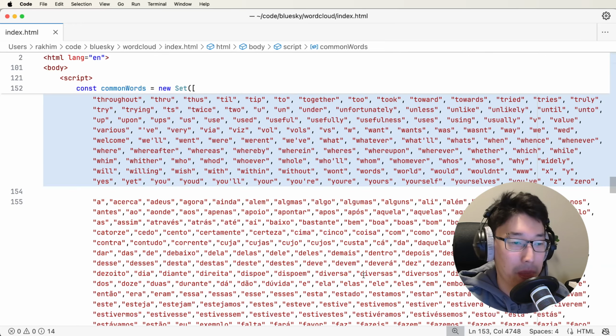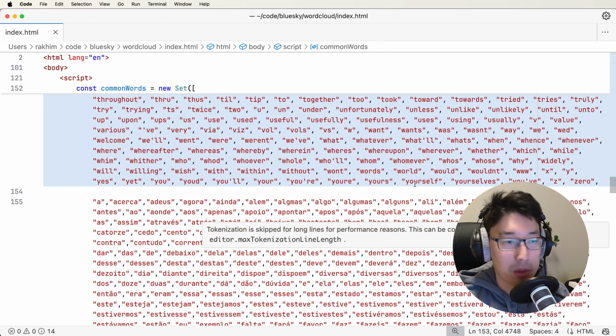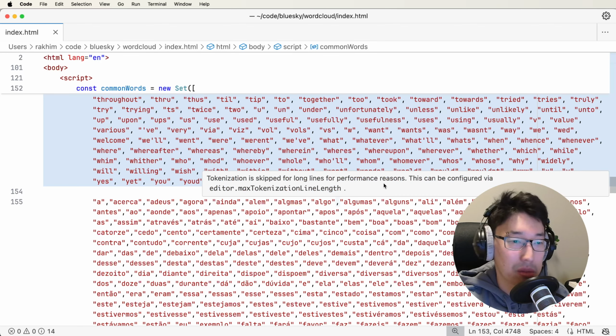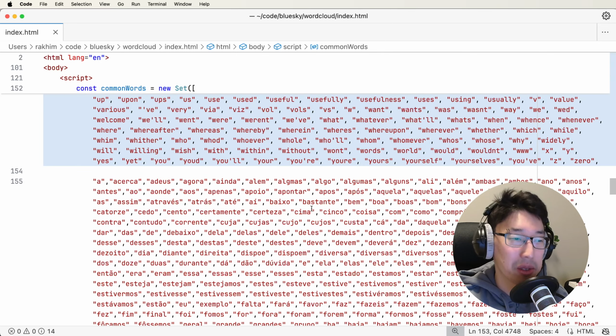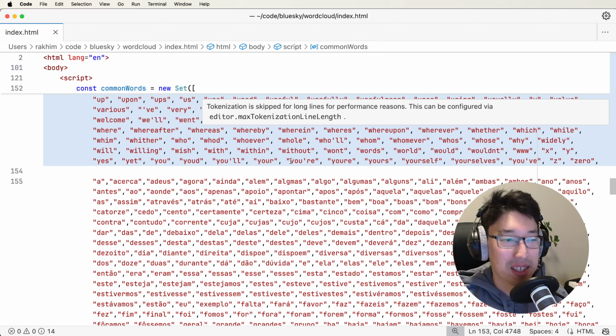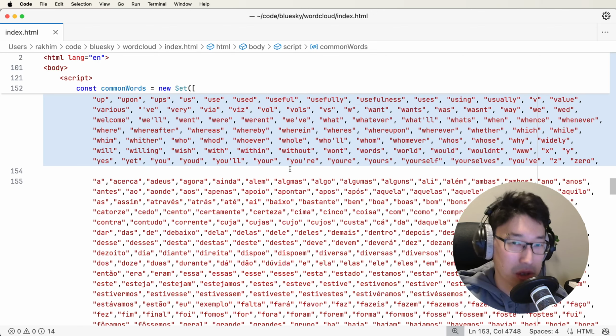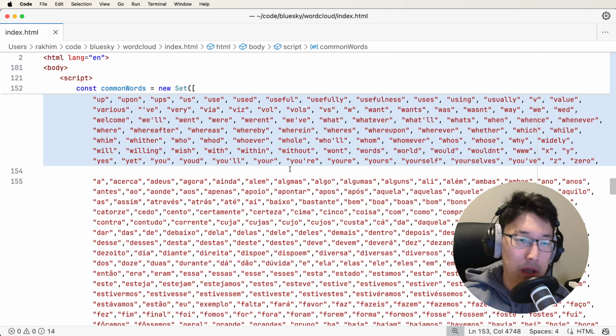I don't know. But yeah, the most important thing, and you can tweak this to your liking, is to remove words that absolutely have no meaning. And then I also need to do the same for Portuguese. The reason is that Portuguese is probably the second most common language on Bluesky because there are apparently a lot of users from Brazil. I think this happened mostly after Twitter was banned in Brazil.